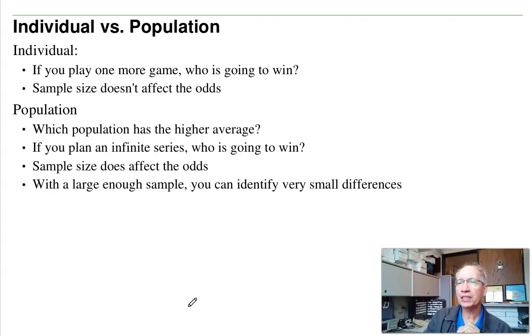For population, I might be asking, I've got two populations, who has the higher overall average? That overall average is the population. If the two players play an infinite series, who's going to win? In an infinite series, if A is slightly better than B, A will win the infinite series, even if it's just a very, very small amount. A small advantage will eventually determine the winner in an infinite series. In those cases, the sample size does affect the odds, and so there I do divide the variance by the sample size. And kind of what it comes down to is if the sample size is large enough, I can identify a very, very, very small difference in the two.